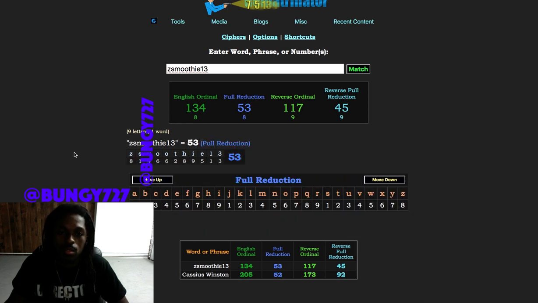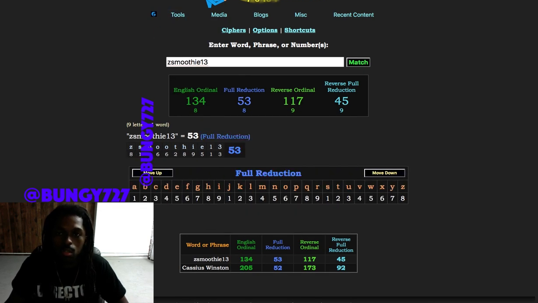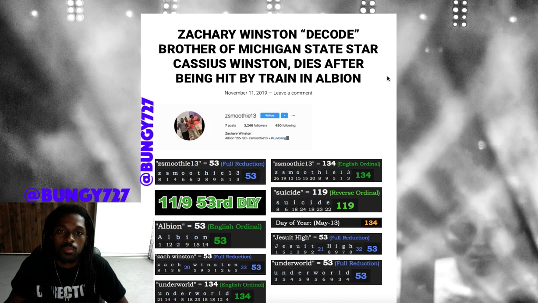For reduction, these are the common base English ciphers. Full reduction would be sets of 1 through 9. A to I would be 1 to 9. You start back over at J. J to R would be 1 through 9. You start back over at S. S to Z would be 1 to 8. That equals 53. All right, let's get back to it.